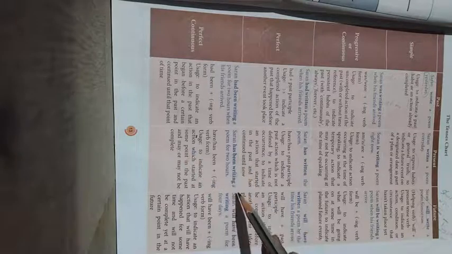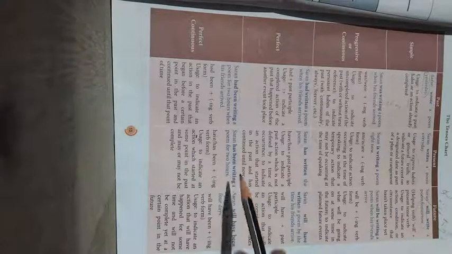See, Saran has been writing a poem for 2 hours. It may continue or it may get stopped. Right, my dears? And finally, we have the future perfect continuous. What is this future perfect continuous? Saran will have been writing a poem.